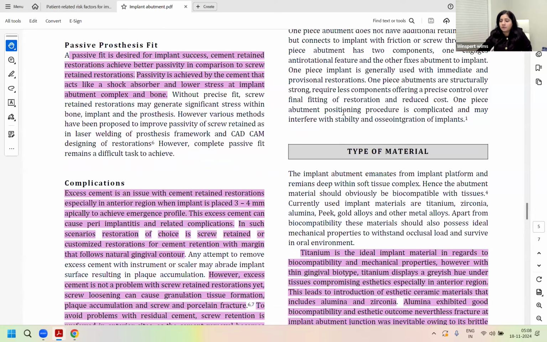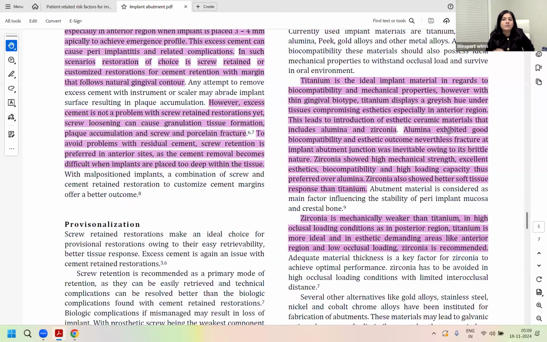Now, based on the material, titanium is the ideal implant material in regards to biocompatibility and mechanical properties. That is why, even for the abutment, it is one of the ideal materials. But the drawback is it gives you a metallic gray hue under your gingiva.